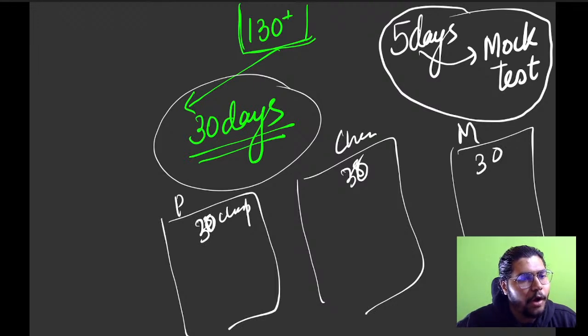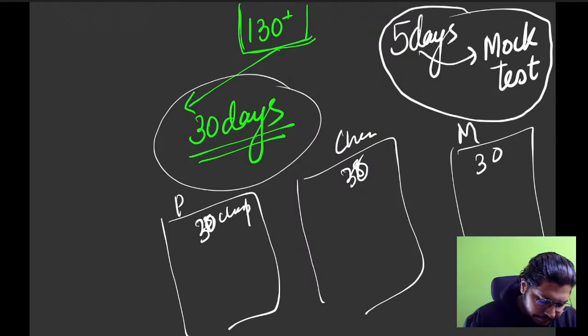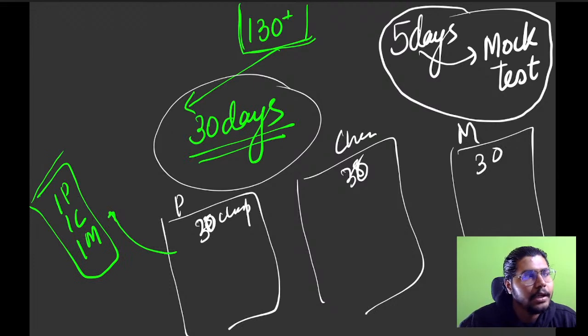Physics, chemistry, maths, we all have around 30 chapters, okay? Now out of these 30 chapters, if I do 1 physics, 1 chemistry, 1 math per day, I'll be able to complete. This is the basic idea. Now, if I want to prepare 1 physics chapter, 1 chem and 1 maths in a day, I have to give minimum 3 hours per subject. If you go by a plan, minimum 3 hours, so minimum 9 hours everybody has to study.